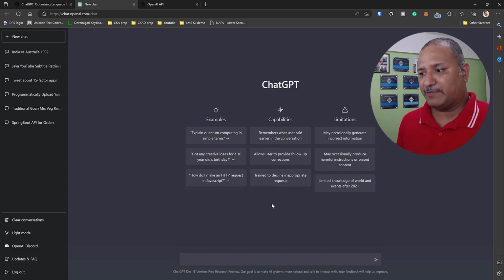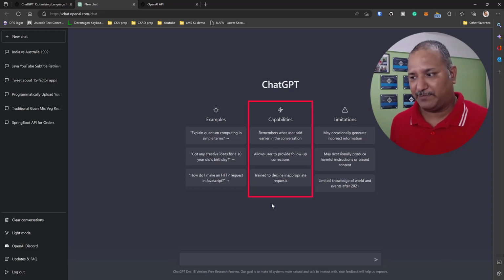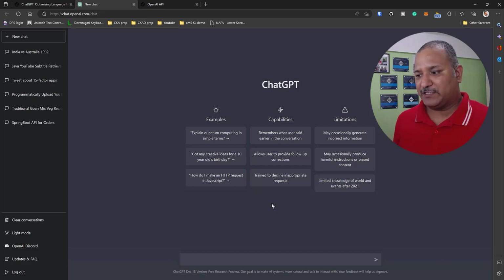It also has capabilities where it can remember what the user said in earlier conversations and allow users to provide follow-up corrections. And it can also take feedback. So we can give a thumbs up or thumbs down based on the response that we get in order to improve the future suggestions or recommendations of ChatGPT. There are certain limitations, and we will come to that later.